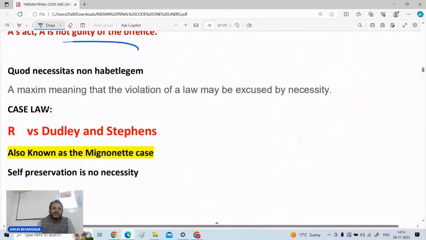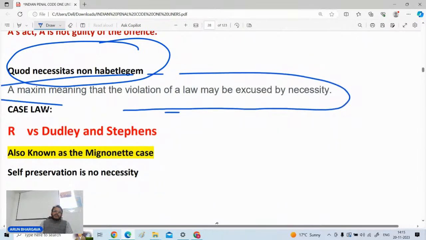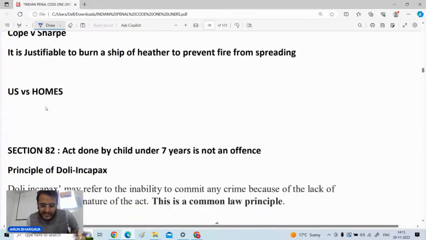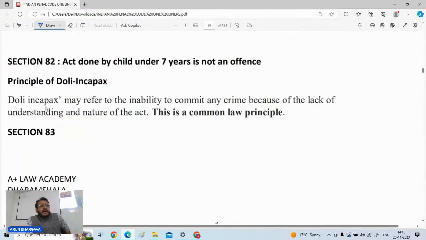There is a maxim which is called as quod necessitas non habet legem, that is violation of a law may be excused by necessity. Violation of a law may be excused by necessity. Case law is very important on this point, जिसको आप Mignonette case के नाम से जानते हैं. That is R versus Dudley and Stephens, in which the court has stated that okay, self-preservation is no necessity. Self-preservation is no necessity.